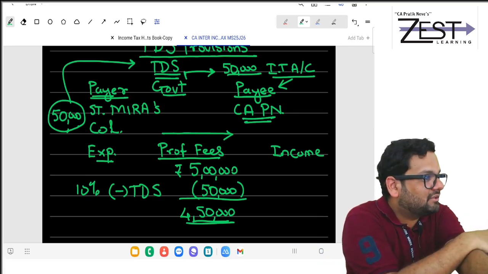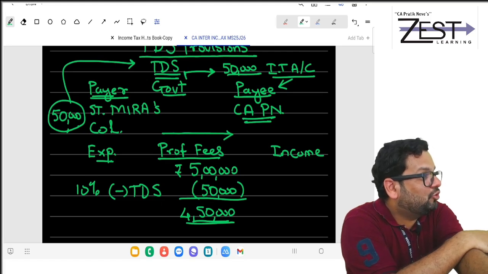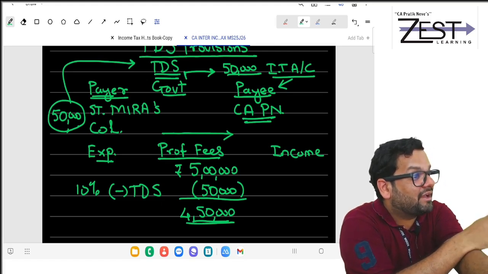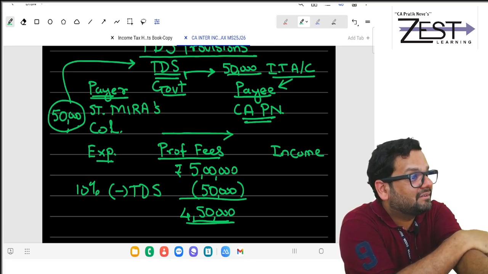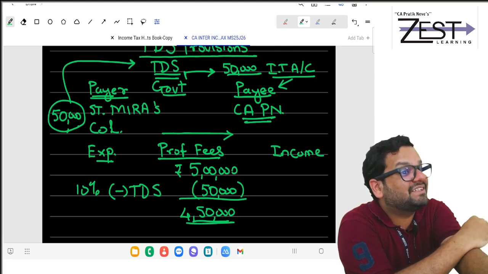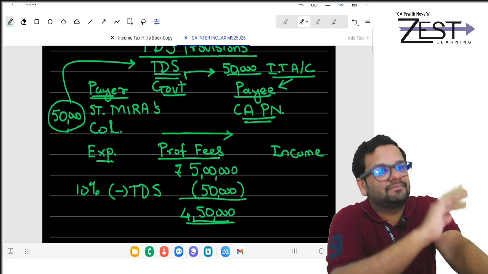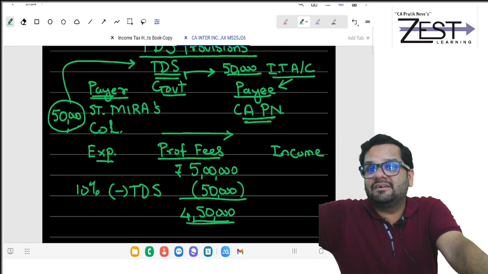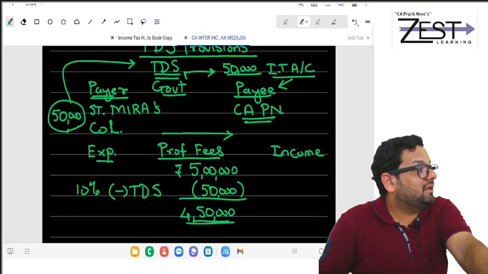For that college, 5 lakh is what? Expense. If they don't do my TDS, 5 lakh into 30%, 1,50,000 will get disallowed. Disallowed means add in the NP while computing PGBP.